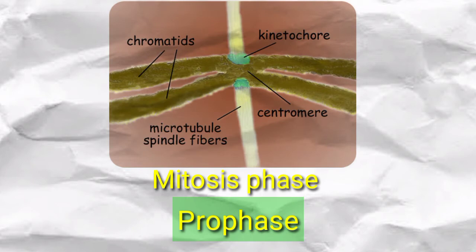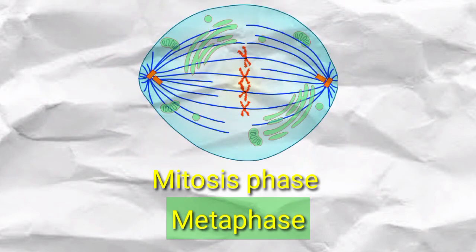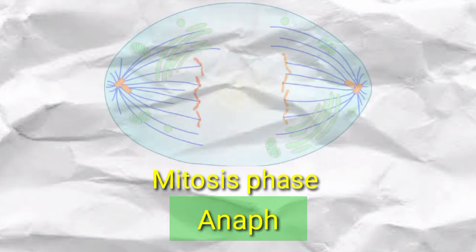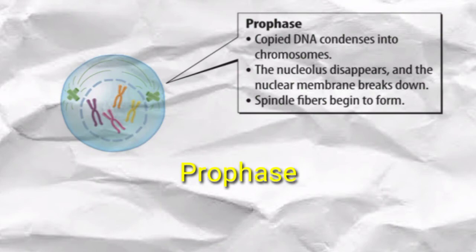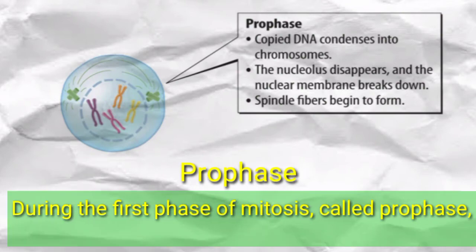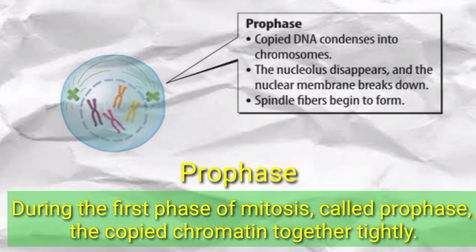The mitosis phases: prophase, metaphase, anaphase, telophase. Prophase. During the first phase of mitosis, called prophase, the copied chromatin coils together tightly.